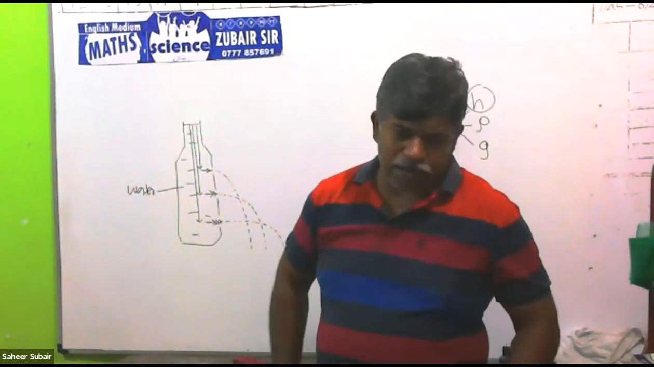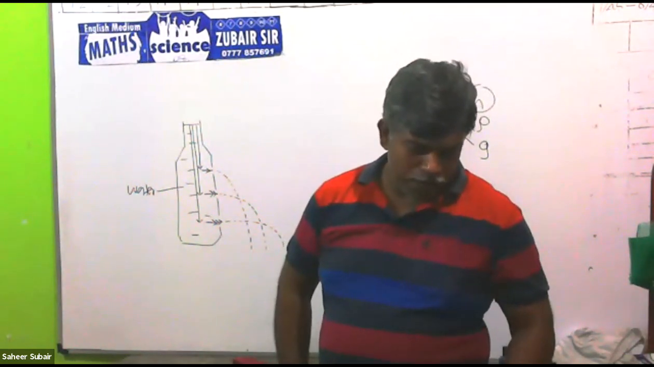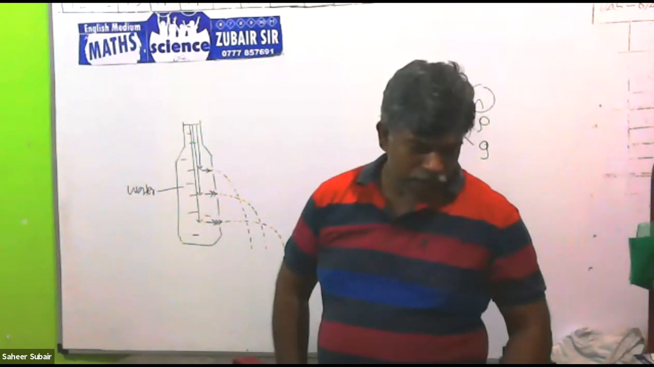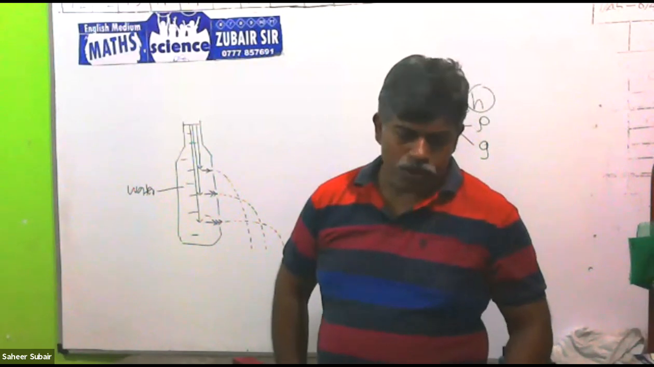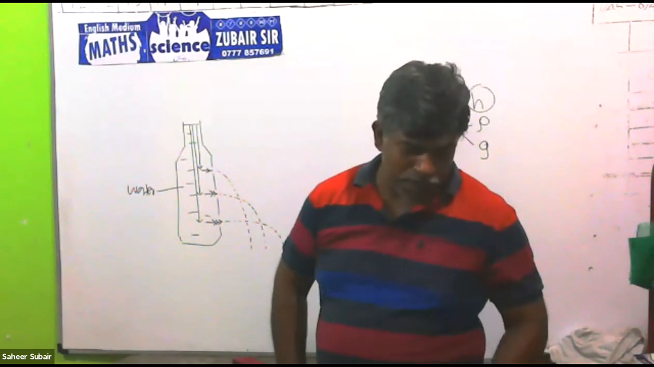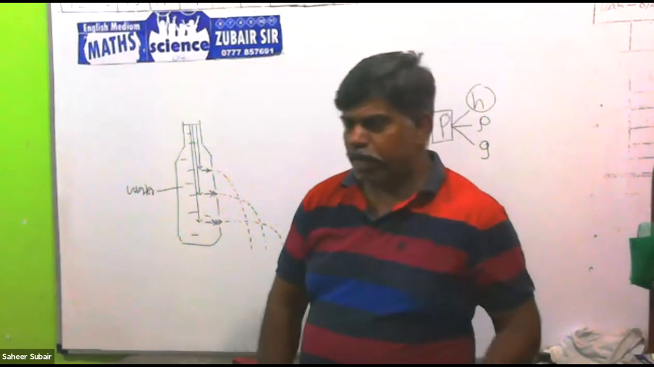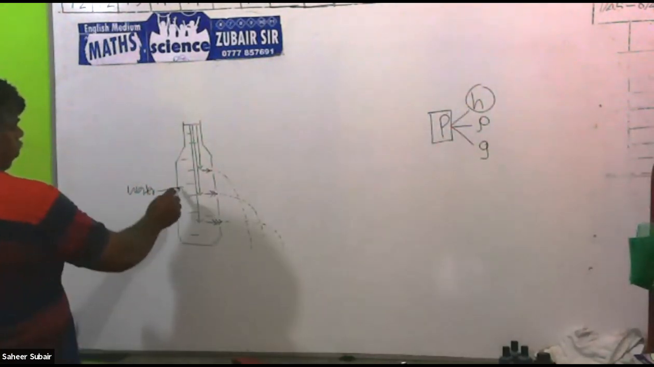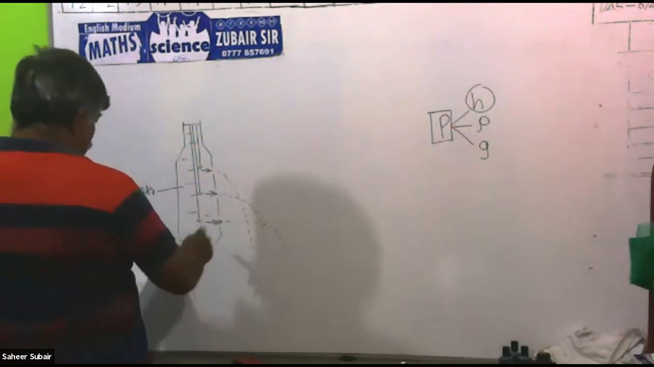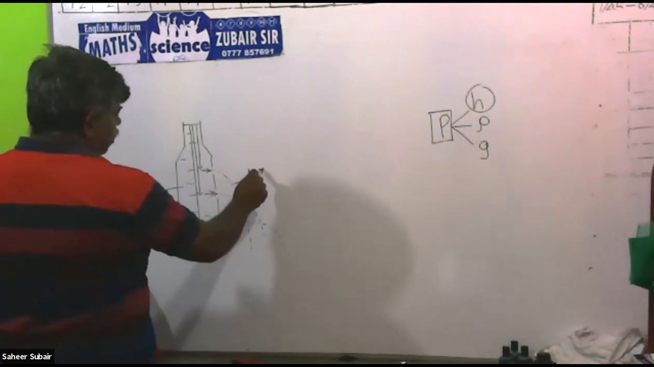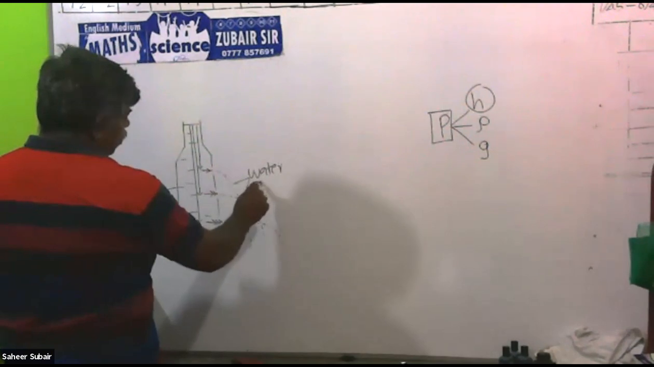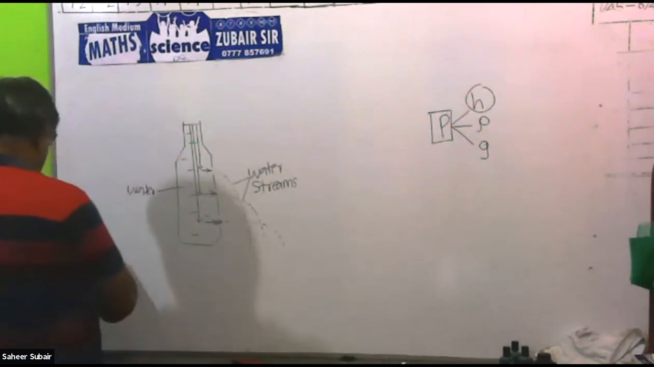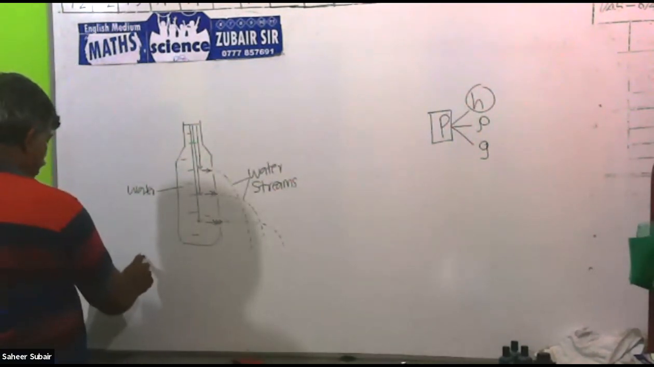To show that only, the first diagram is given. Hydrostatic pressure increases with depth. Hydrostatic pressure, first one: increases with the depth. So this diagram is there. In this diagram you can mark there is water inside the bottle. Then water streams come out. Then below this you can write